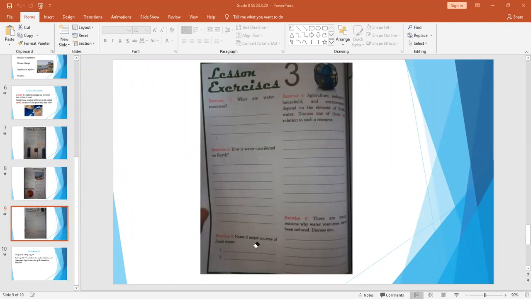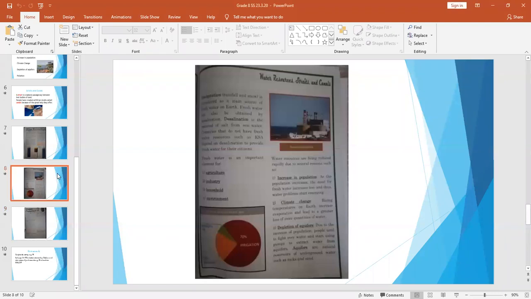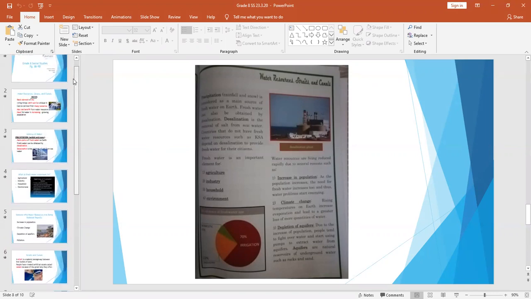Number 3 says, name 2 major sources of fresh water. Sources means 2 major places that we can get fresh water from. And if we look here, you will find that on this page, on page 87. Am I correct? Yes, I think it is. Well, let's go back. See the page numbers?